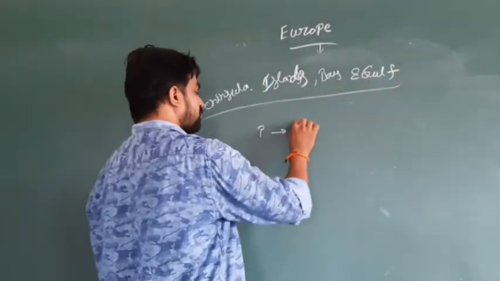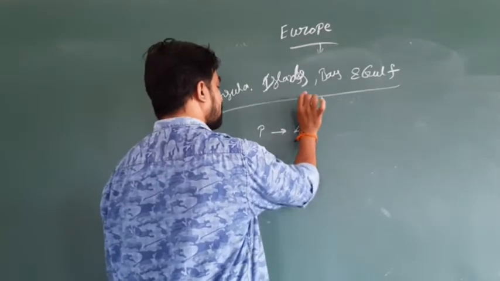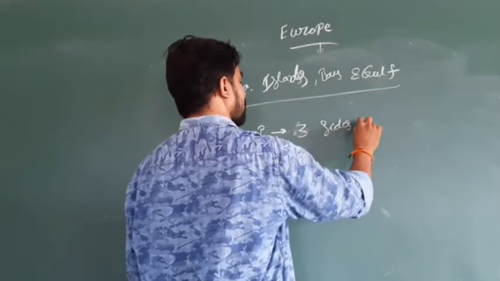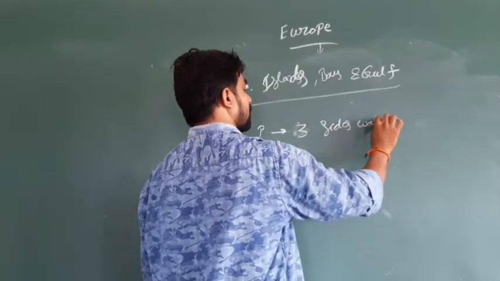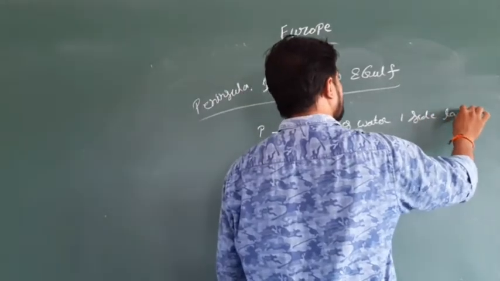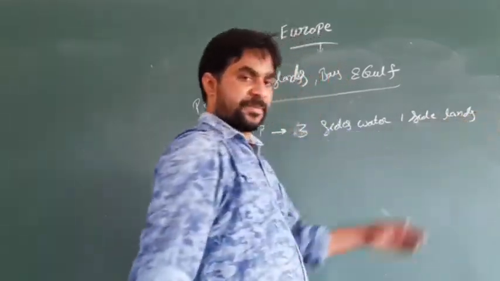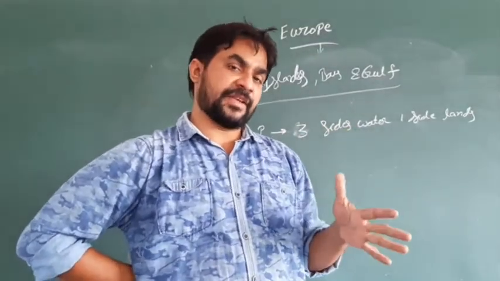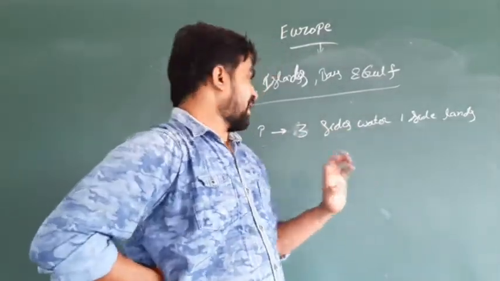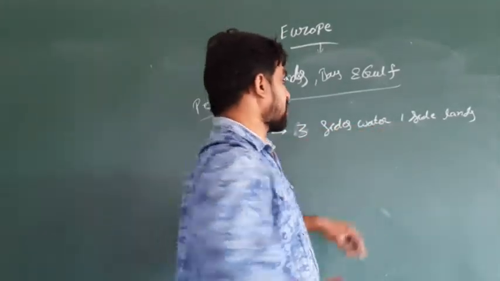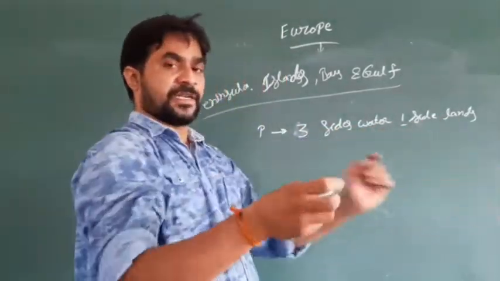Peninsula means three sides of water, one side land. It means an area or a country or a place, anything. If an area or a country or any place has three sides of water and one side of land, it is called a peninsula.